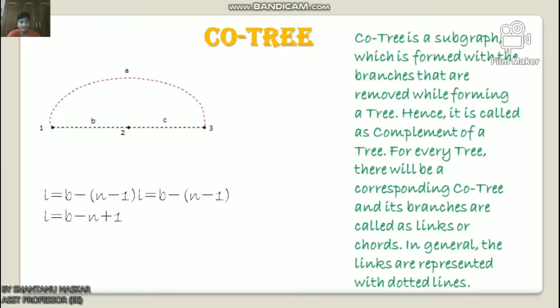The number of branches present in a co-tree is equal to the difference between the number of branches of the given graph and the number of twigs. Mathematically it can be written L = B - (n - 1), or L = B - n + 1, where L is the number of links, B is the number of branches present in the given graph, and n is the number of nodes present in the given graph.